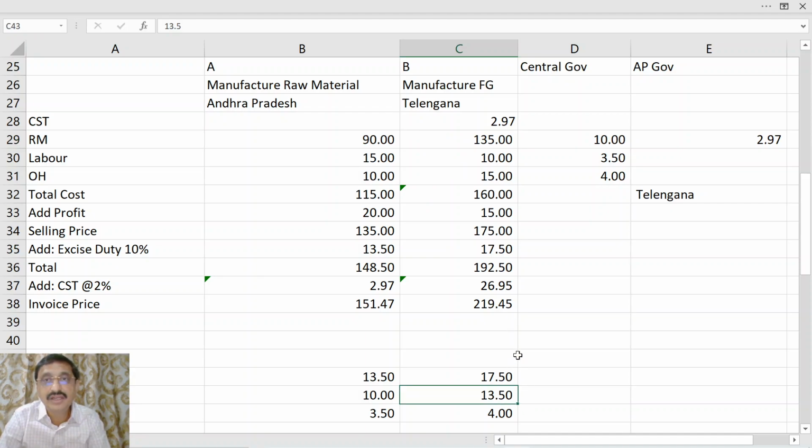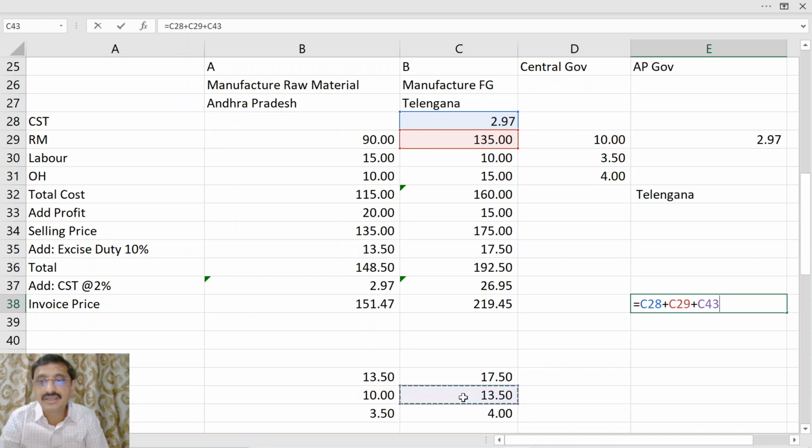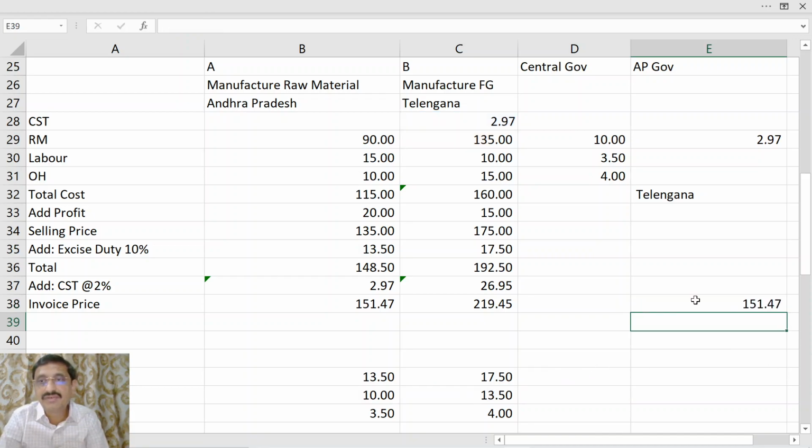So 13.5 plus 135 plus 2.97, how much is it? We will add it here: 2.97 plus 135 plus 13.5. How much did it become? 151.47. This is the invoice price. Right, we got it right.